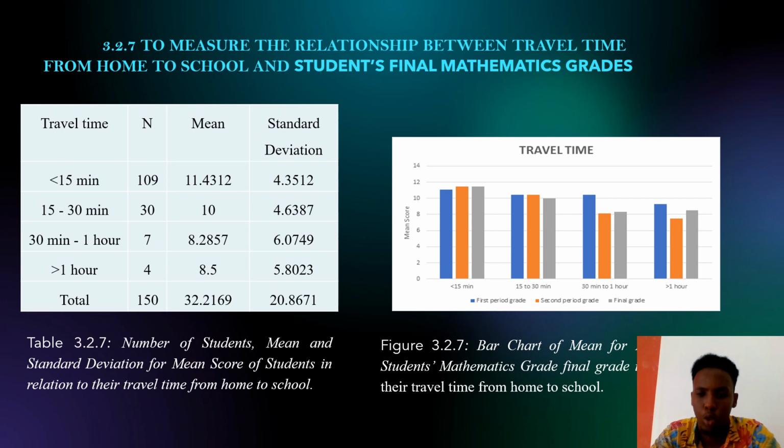While the bar chart is talking about the mean score of the students in mathematics final grade in relation with the travel time from home to school.